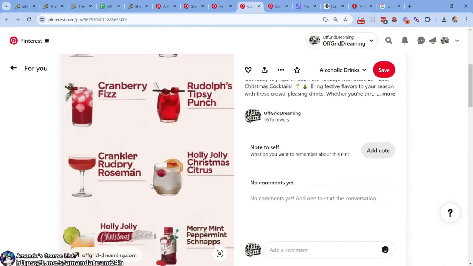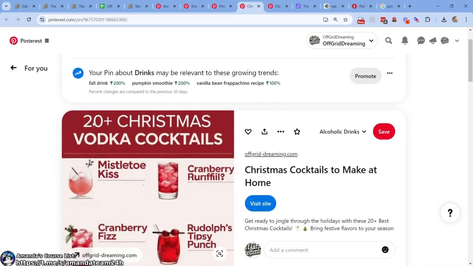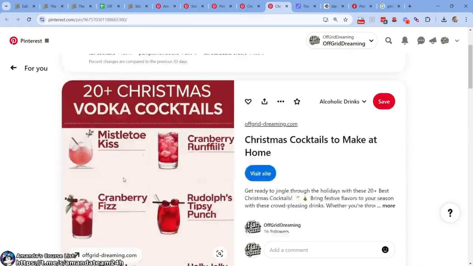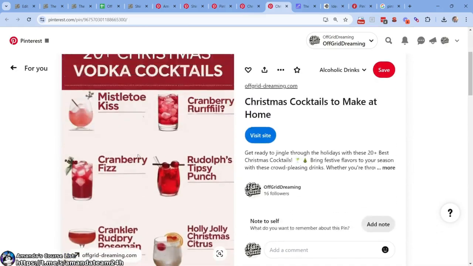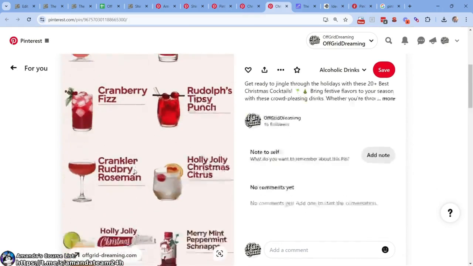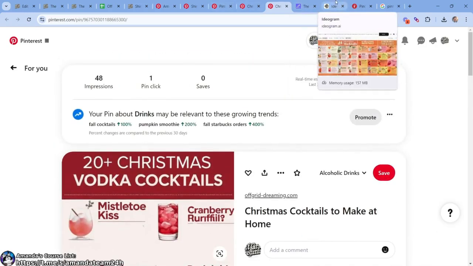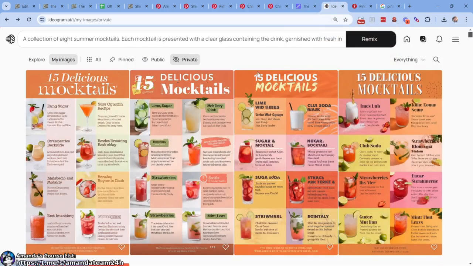That's as easy as it gets, right? You could just delete them in Canva. We may have done 20 plus Christmas vodka cocktails in Canva as well. I don't remember, it was a little while ago. But you can tell some of the words are a little off. So what you could have done is actually do the words in Canva too, but I was just being lazy, just to throw it out there to test this idea. All right, so coming back here, that's what you could do with this.